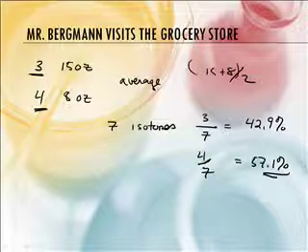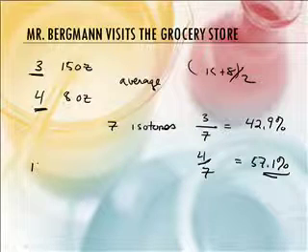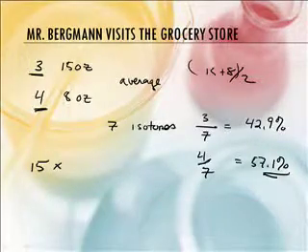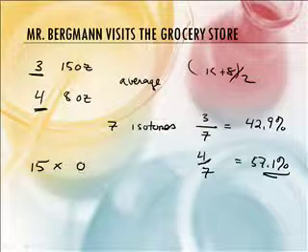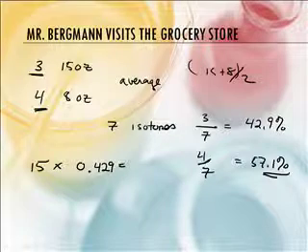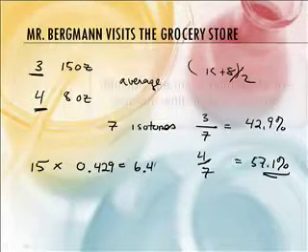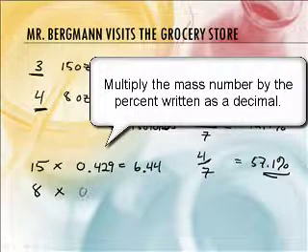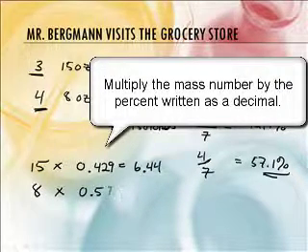So let's do this math here. So 15 times what? 15 times the percentage as a decimal. So how would I write that? That's going to be 0.429. And you've got a calculator, so you can just do 15 times those numbers. 6.44. Okay. And then you'll do 8 ounces, and you'll times that by the decimal 0.571.